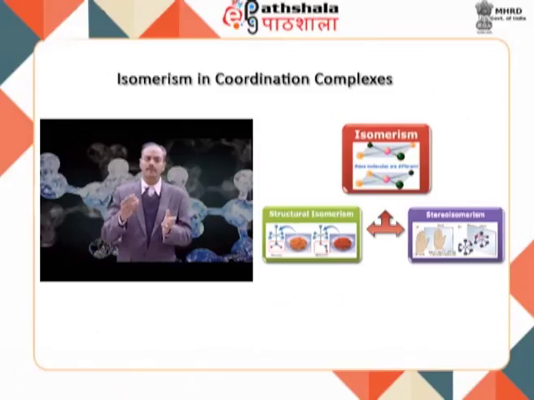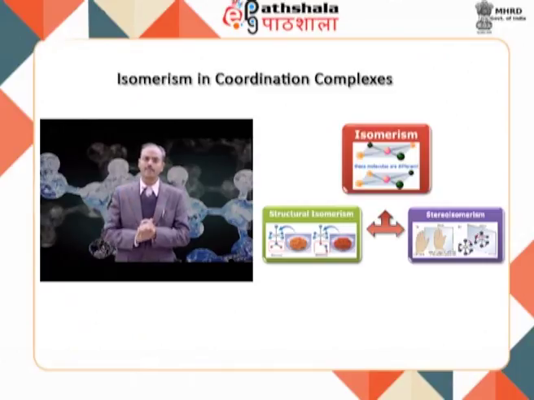Now we can take one example. For example, a metal ion M is surrounded by 4 different ligands A, B, C, D. So we can talk about several isomers in which the orientation of A, B, C and D on the metal ion differs. In the second compound, that means the second isomer, we can start with B, C, A and D. So you can understand that all these arrangements will give rise to different types of isomers.